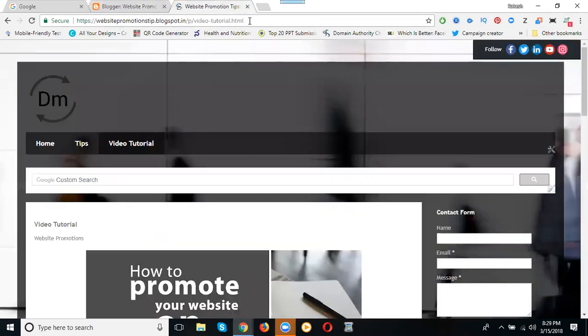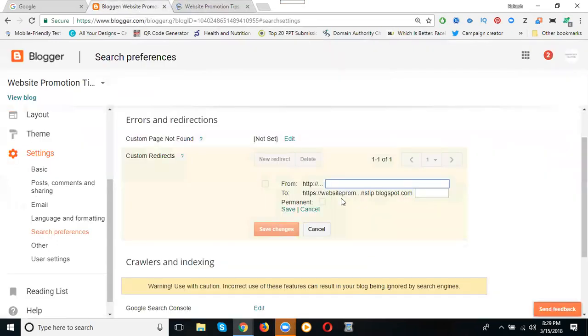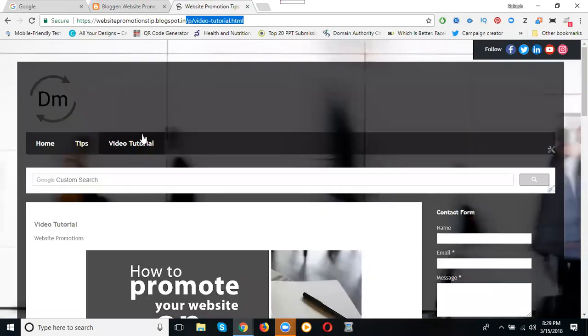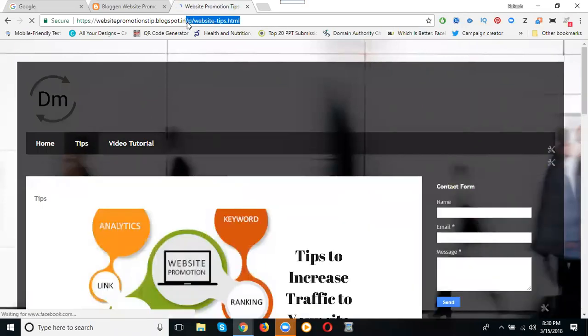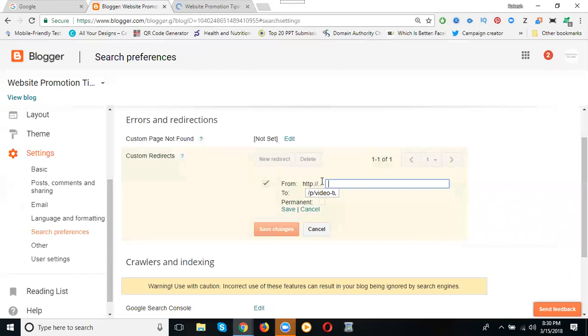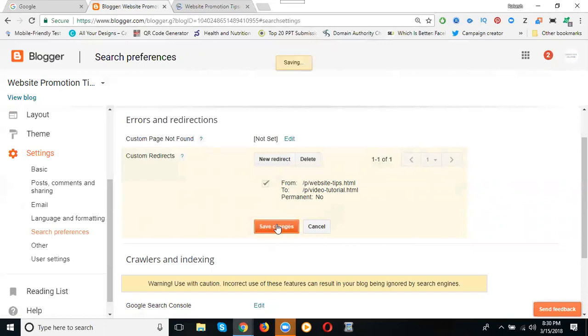Now guys, look here. Allow the back slash. If anybody clicks the tips, they're going to the video tutorial. Done. So what are the options? Permanent is 301, temporary is 302. This is only for temporary purpose, so I'm not selecting the permanent option. Click save, and after that, save changes.